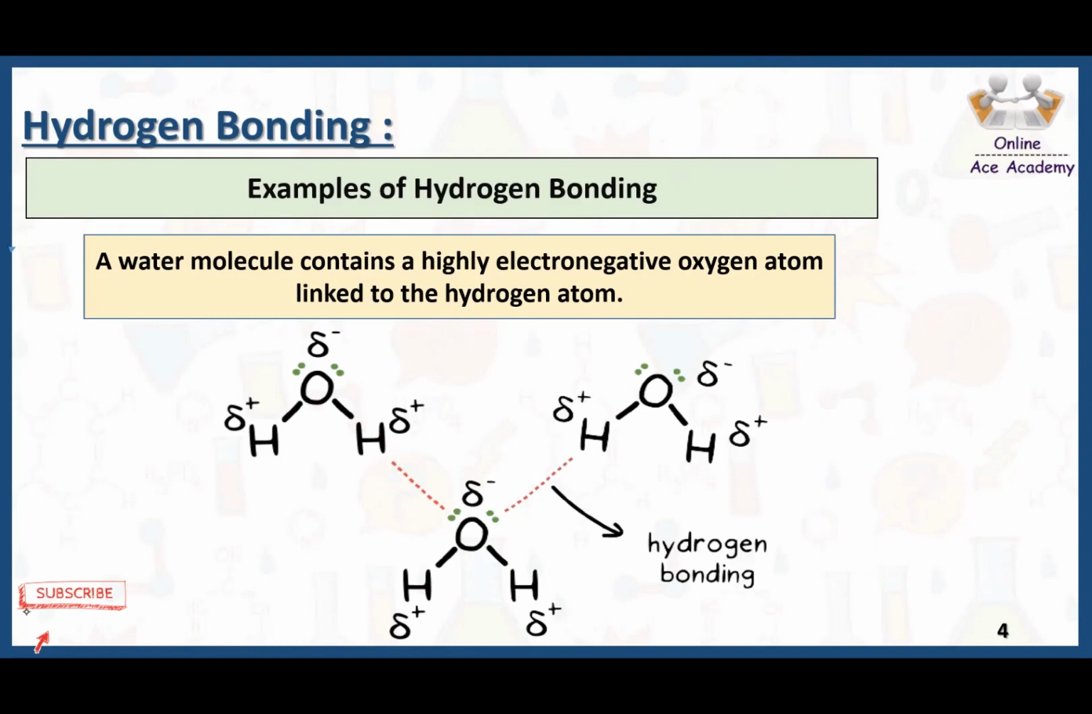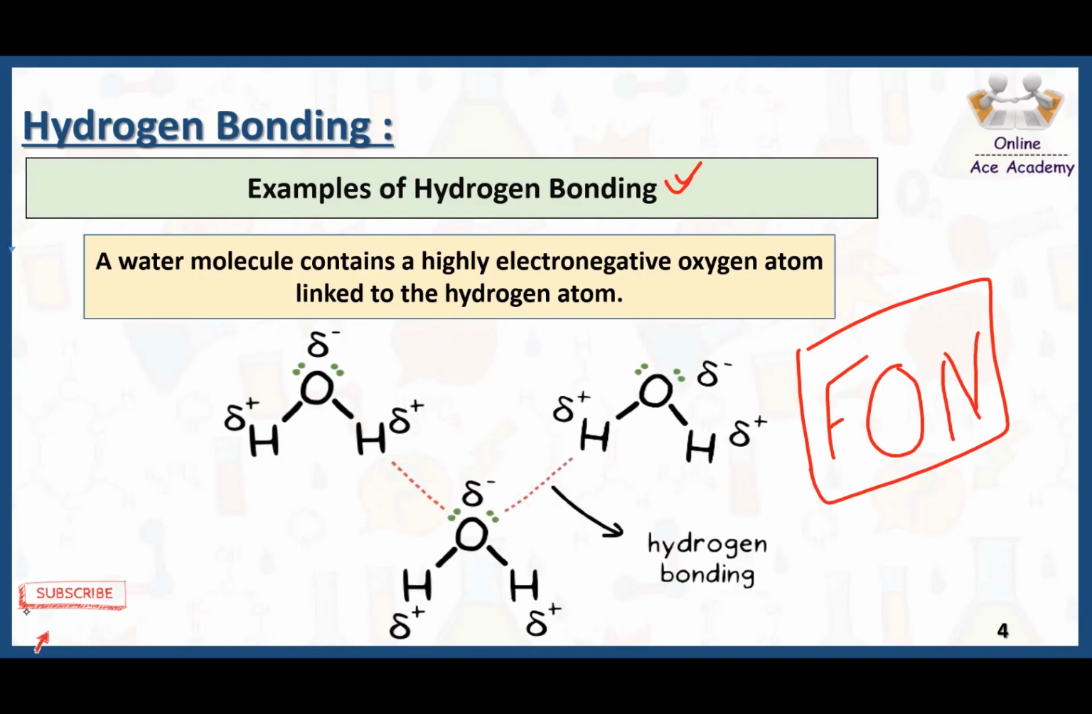Now, I have a trick for you that helps you memorize in which kind of molecules we have hydrogen bonding. If we have fluorine and hydrogen together, if we have oxygen and hydrogen together, and if we have nitrogen (ammonia) and hydrogen together, in that case we will observe hydrogen bonding in the molecules.